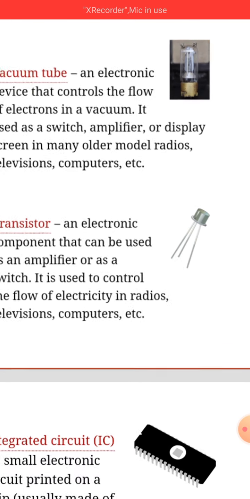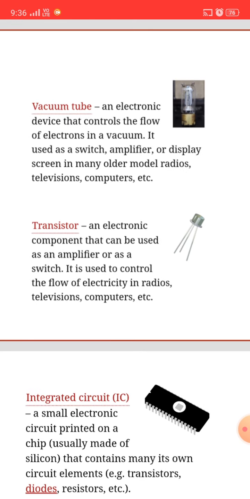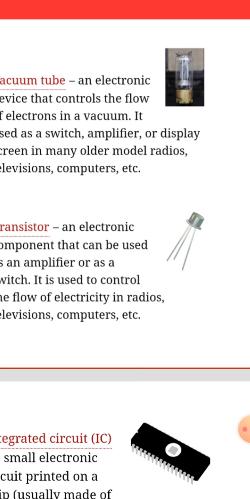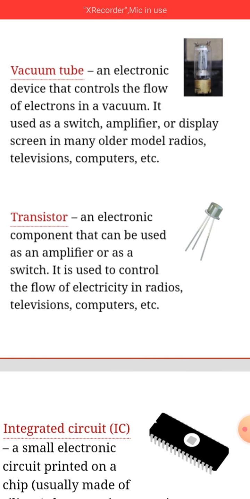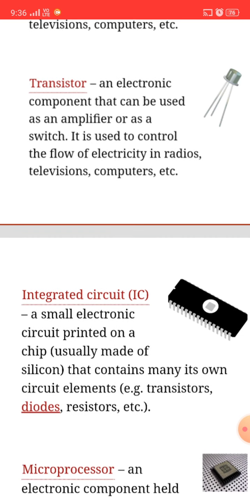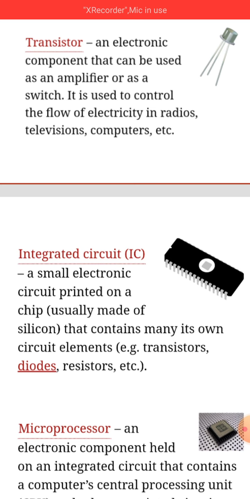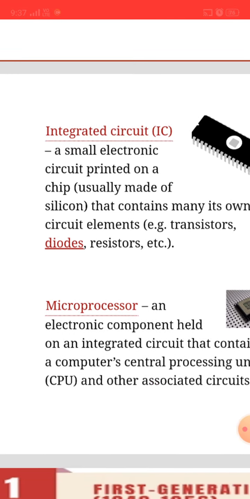Second is the transistor, an electronic component that can be used as an amplifier or as a switch. It is used to control the flow of electricity in radios, televisions and computers. This is a picture of a transistor. Second generation computers used transistors. Next is the integrated circuit, a small electronic circuit printed on a chip like this chip, usually made of silicon. The integrated circuit was used in the third generation of computers, 1964 to 1971.